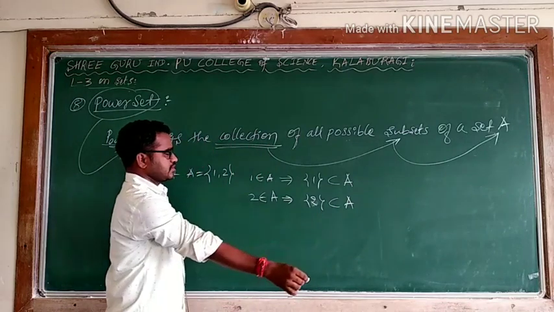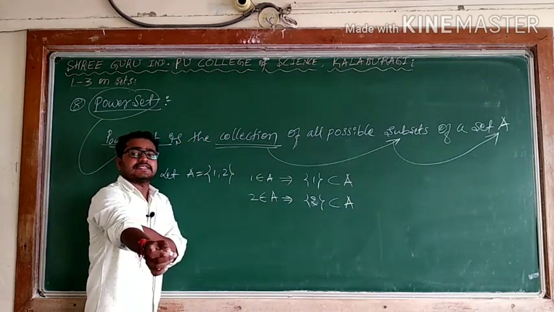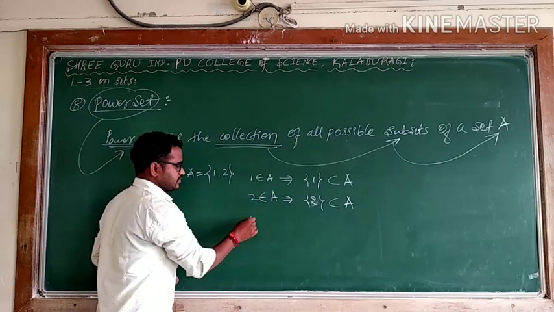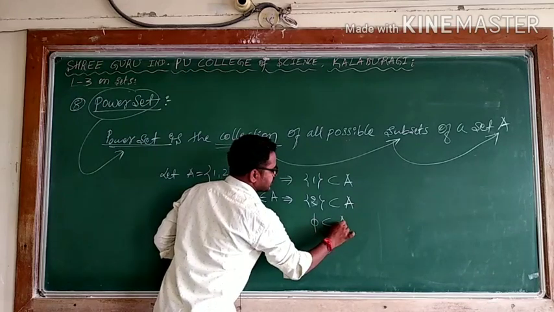{2} is also a subset. We know in the case of subsets, the empty set is a subset of every set.